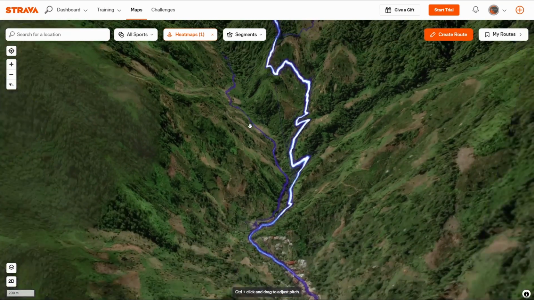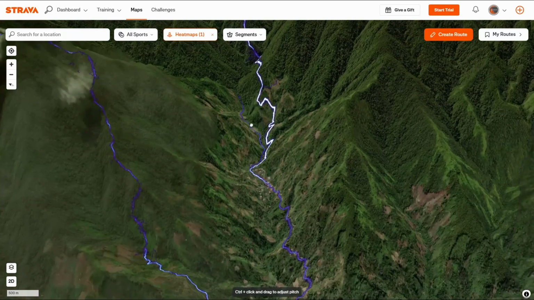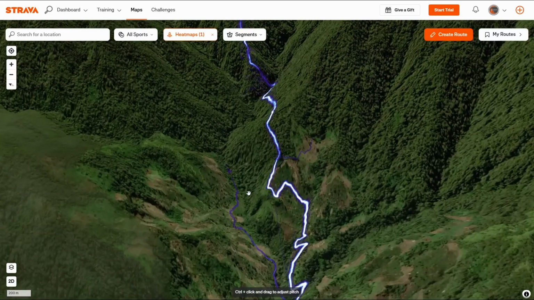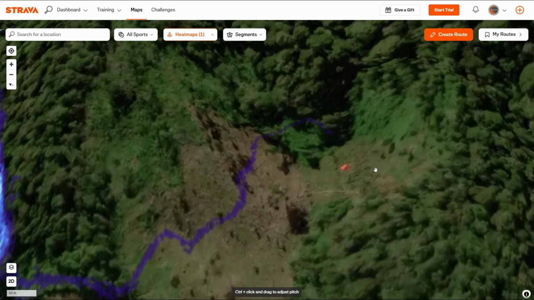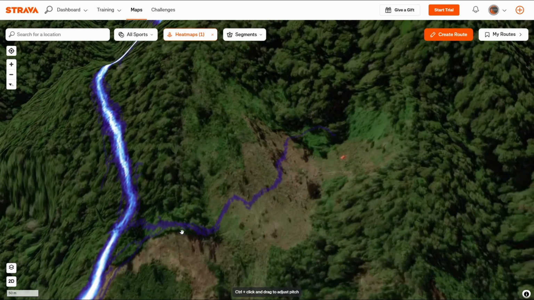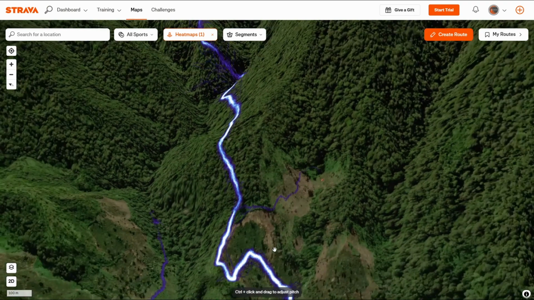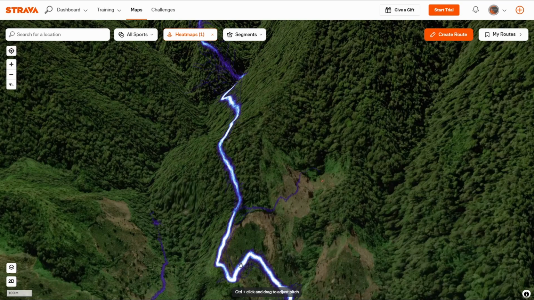Here is a massive thing that is why I think Strava is so useful if you're doing open source intelligence and getting particular historical data to find your missing persons. Look at this. Apparently, somebody or something, maybe this is a house. I can't clearly see what it is, but somebody has been moving across this line, and it's a dead end. So if we have somebody who has gone missing off this trail, we want to possibly send hasty search teams to look at this specific area, because we know that a person has in the past moved across this area.